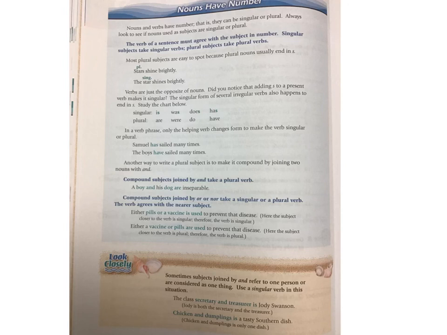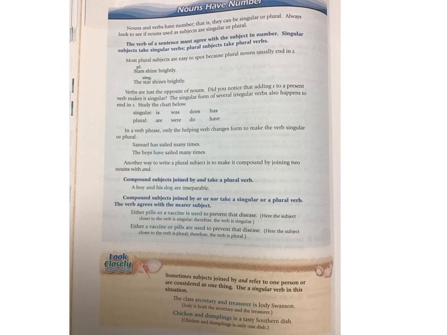Okay? Now if you look at the second sentence, the star shines brightly. Notice star here is singular. And so therefore, because it doesn't end in S, guess what the verb has to end in? It has to end in S. So again, let me go through the rule one more time. When you have a singular subject that doesn't end in S, you're going to have a singular verb that does end in S.